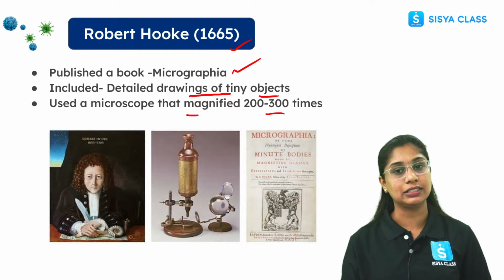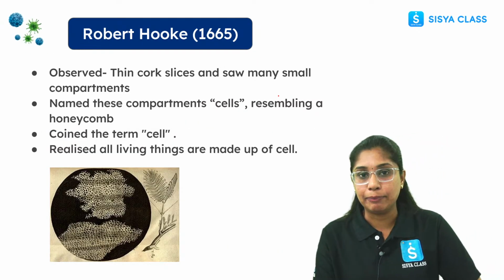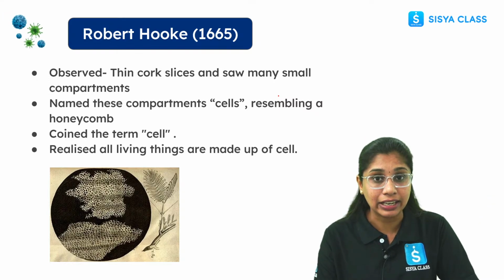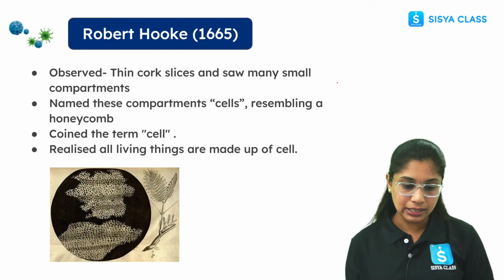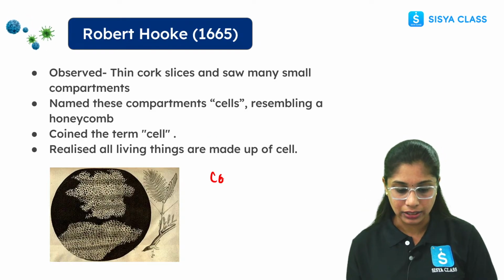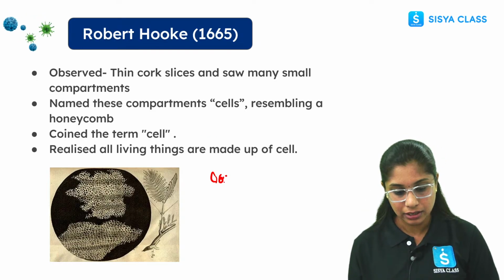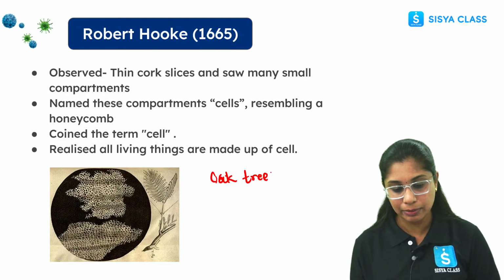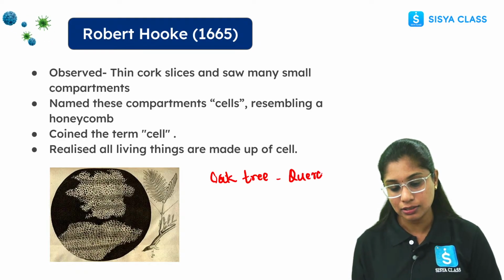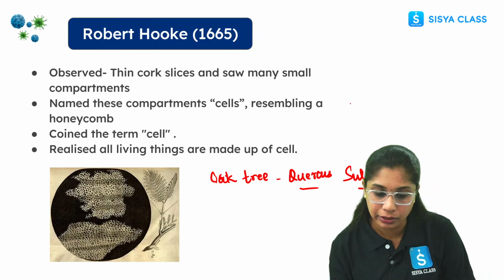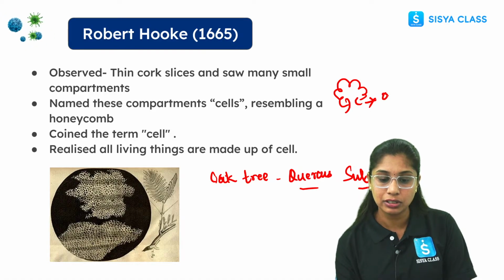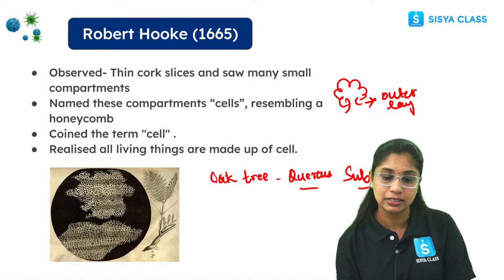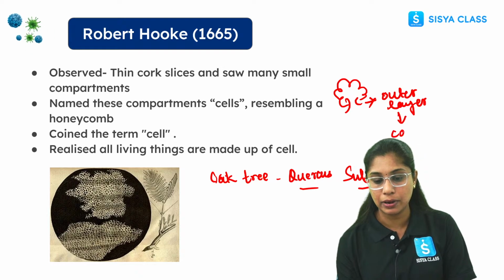Let's see what happened. Imagine, 1665. At that time, he took an observing material. What was his observing material? It was an oak tree. What is the scientific name of the oak tree? That is Quercus suber. So what did he do? He took the oak tree, and he chose the outer layer. What is that outer layer? That is the cork, that is the bark.